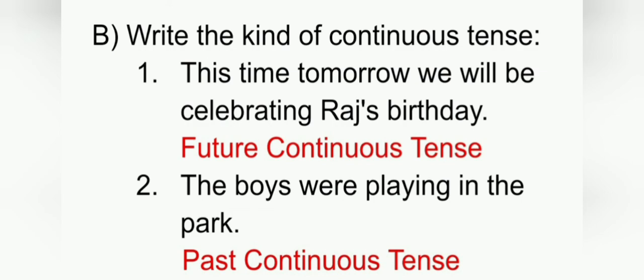Next exercise: write the kind of continuous tense. First sentence: this time tomorrow we will be celebrating Ra's birthday. Just see the helping verb and ing form. Will be celebrating tells us that this sentence is related to future continuous tense because we use will be as helping verb here. Next, the boys were playing in the park. Here we use helping verb were plus ing form of verb. So it is past continuous tense.